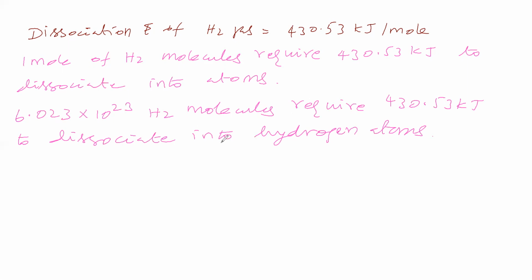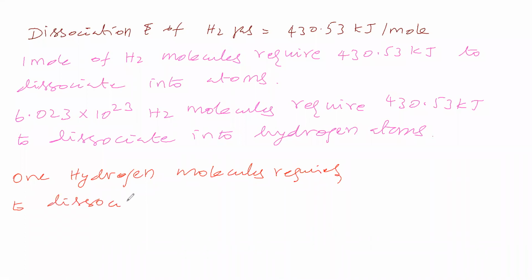Now we will see how much energy one molecule requires. One hydrogen molecule requires how much energy to dissociate into two hydrogen atoms?